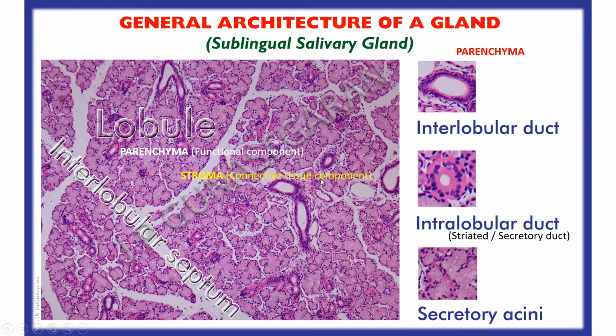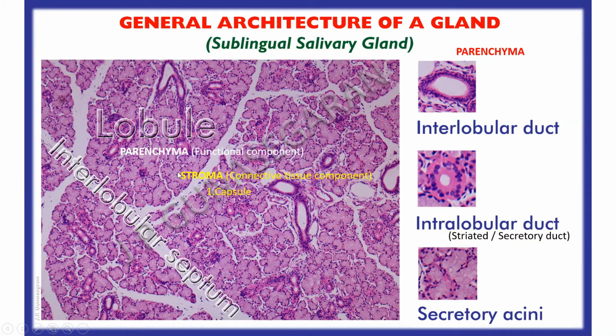Here it is a gland. A gland is surrounded externally by capsule, and the capsule sends trabeculae into the interior or interlobular septae, dividing the organ into number of lobules. These lobules are separated by interlobular connective tissue septae.